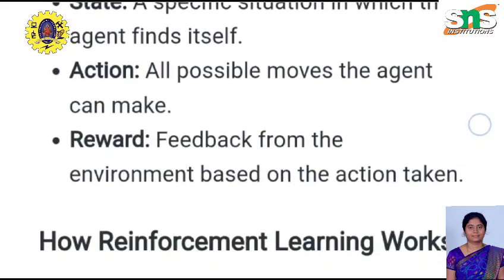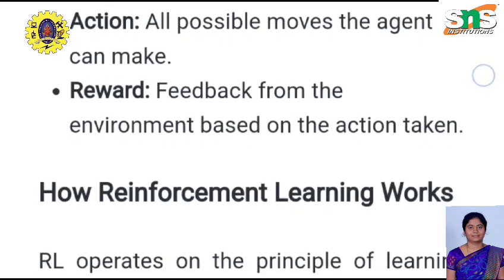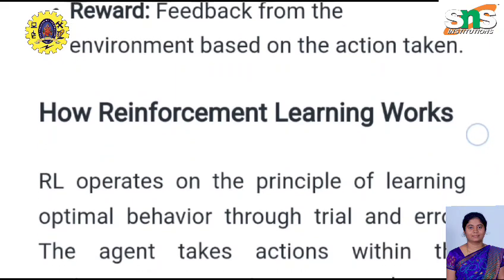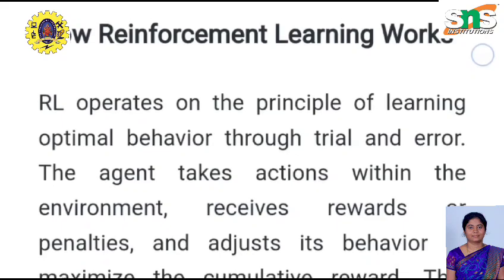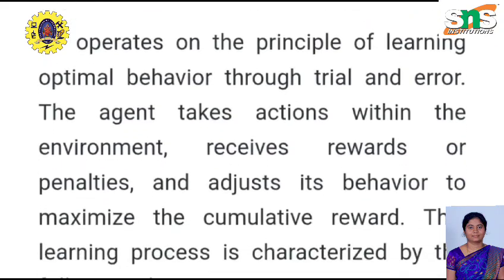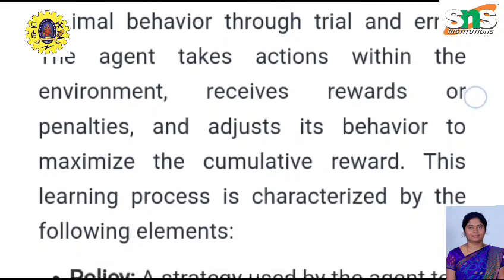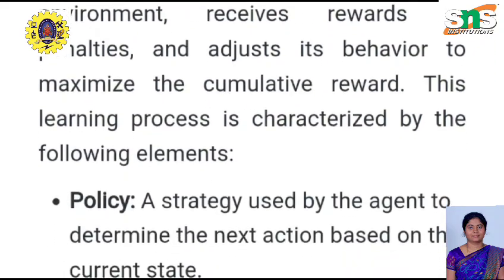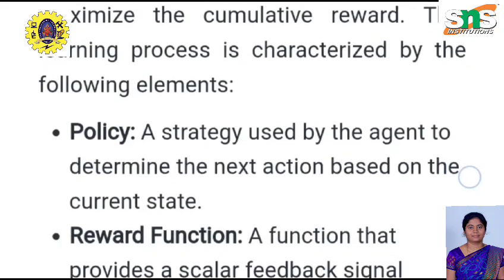How reinforcement learning works. First, the strategy of the learning or the environment is analyzed. The agent operates with an optimal behavior through the trial and error method. The agent takes action within the environment, receives rewards or penalties, and adjusts its behavior accordingly to maximize the cumulative reward.